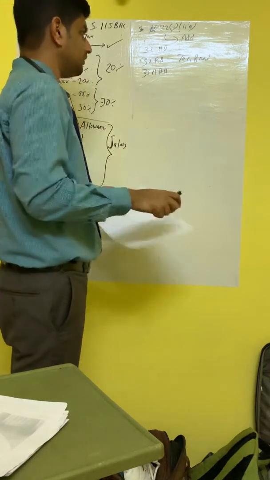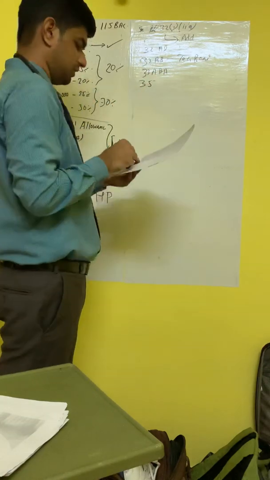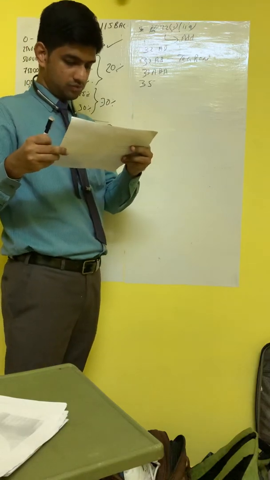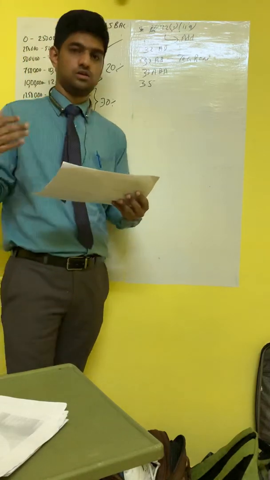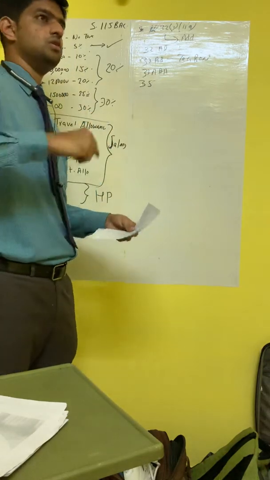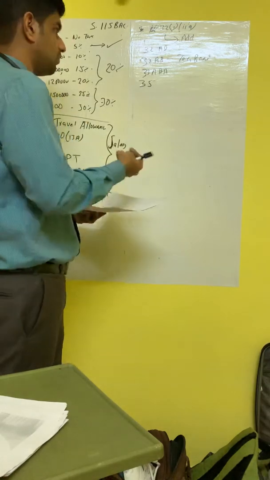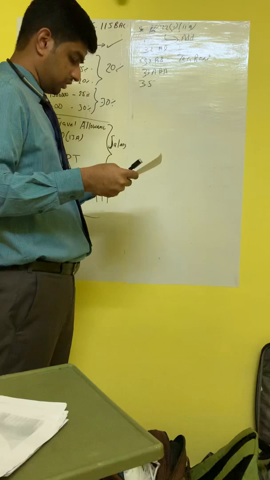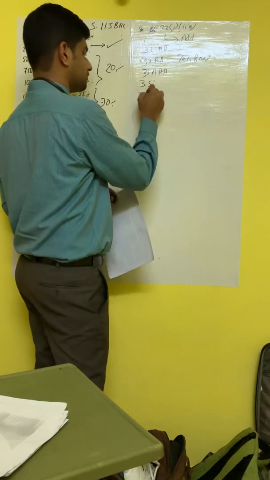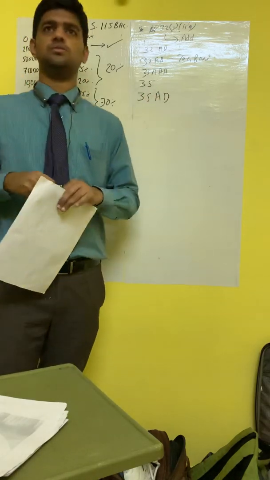Then the next one is section 35. That is a very big deduction actually. For scientific research, if you are spending on scientific research, you can claim 100% deduction. But unfortunately, if you follow this slab rate, you cannot claim that. Then 35AD. This 35AD covers many industries like cold storage.